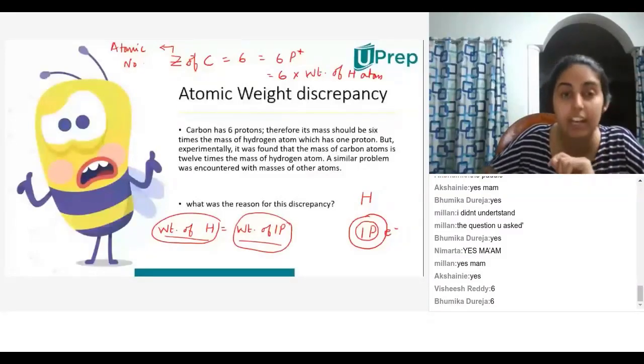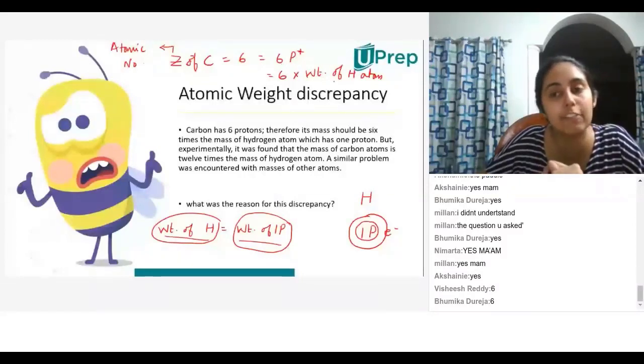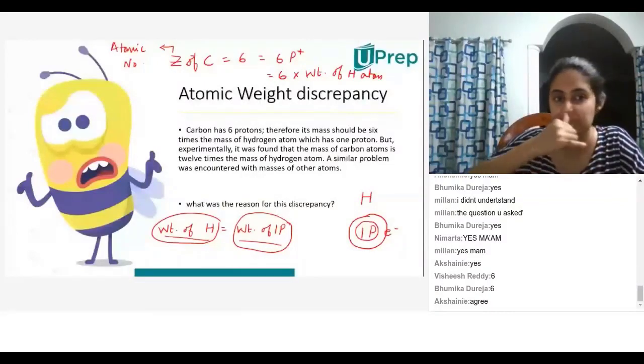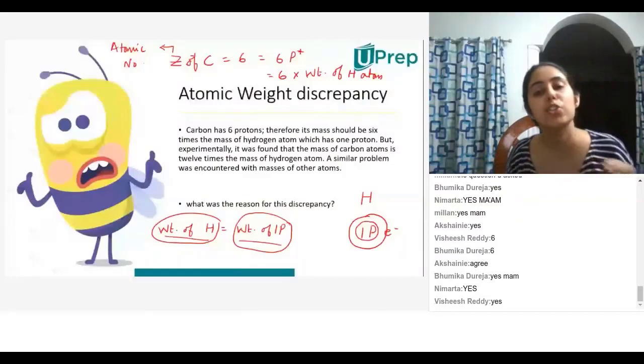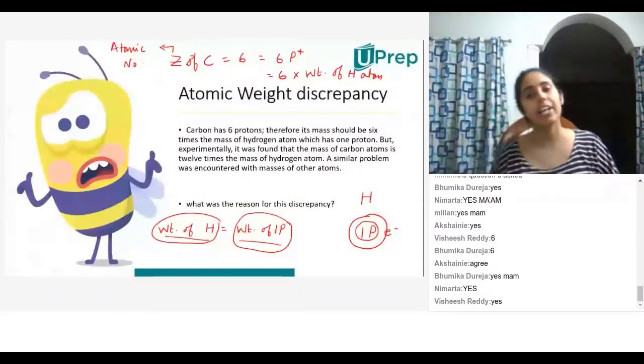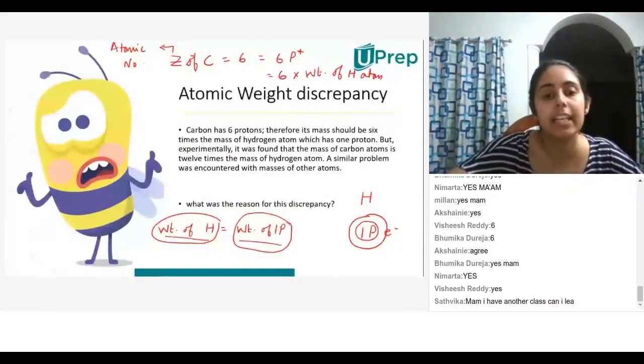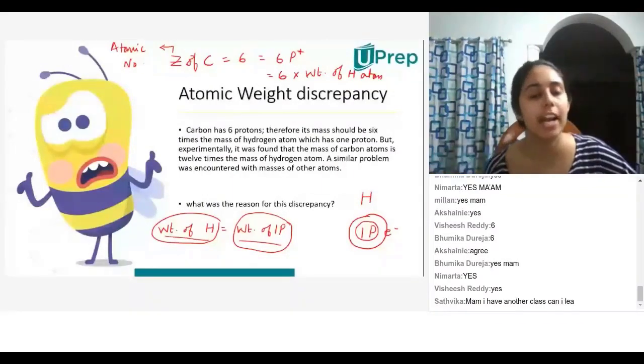So atomic number of carbon is 6. That means it has 6 protons. That means it should be 6 times the weight of a hydrogen atom. Everybody agrees? Yes, ma'am. Okay. So we agree that it should be 6 times the weight of the hydrogen atom.